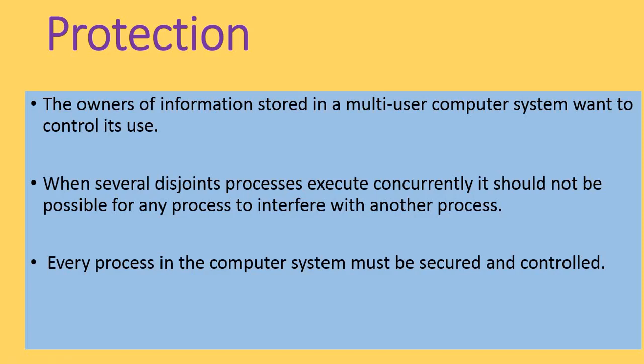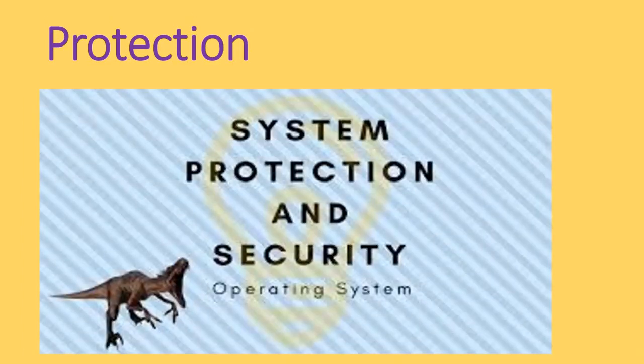Every process in this computer system must be secured and controlled, and kept in a proper fashion. For every piece of information, the system has some authentication, such as a user ID and password, so that information can be kept in a secure way.